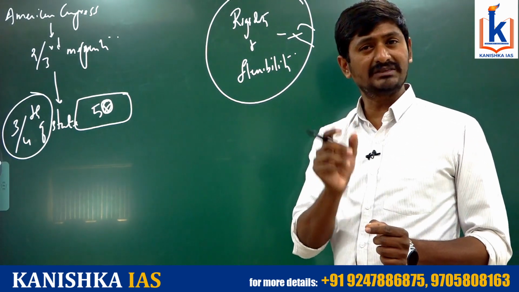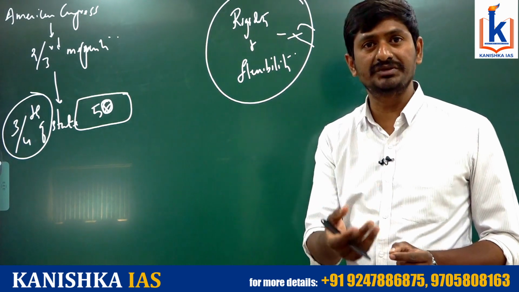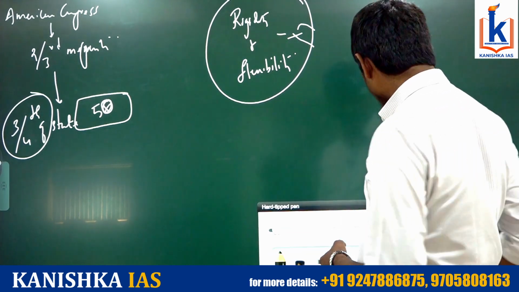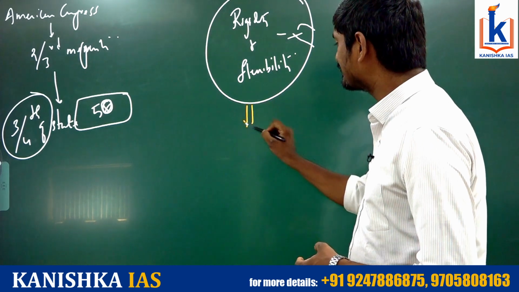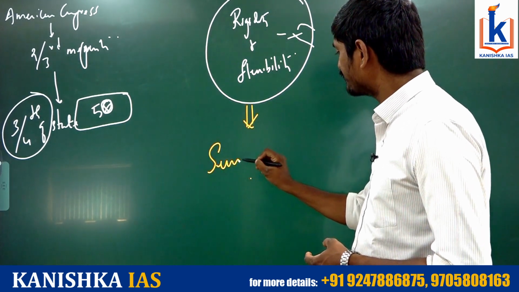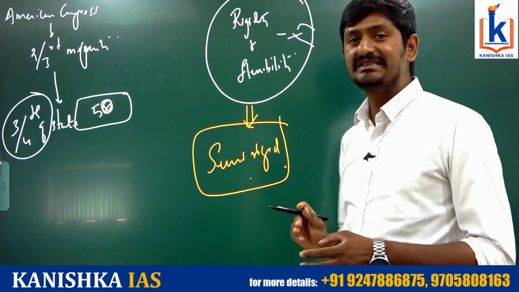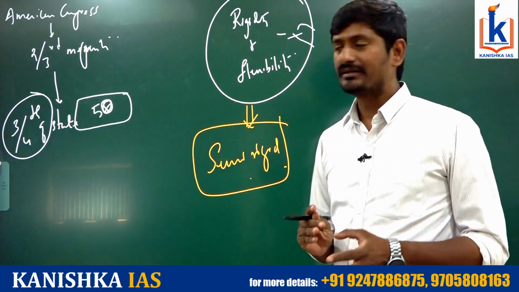What is that? Permanence of the constitution, but not permanence of the constitution provisions. This is how this particular system has been adopted. This has to be called a semi-rigid constitution. Okay, this feature is nothing but semi-rigidity, right?